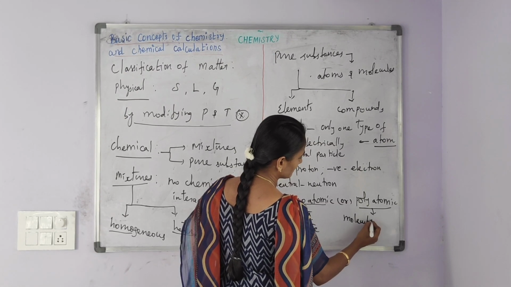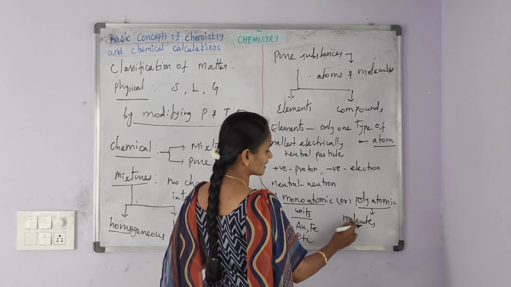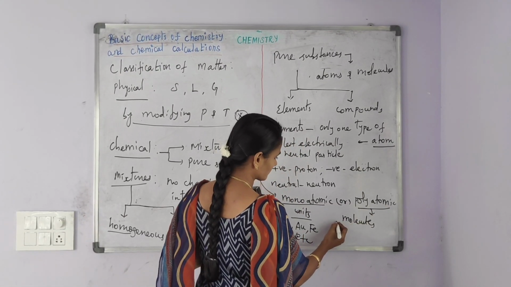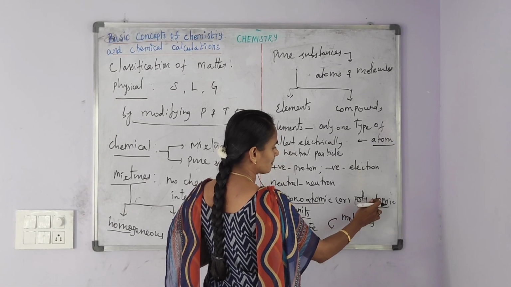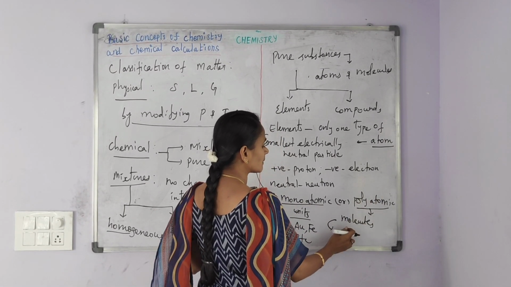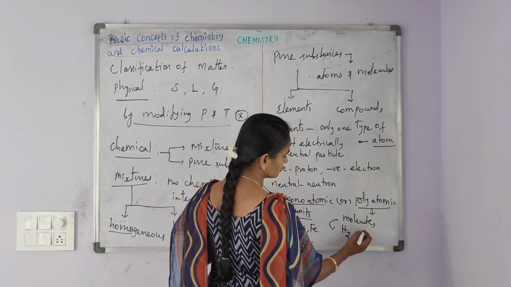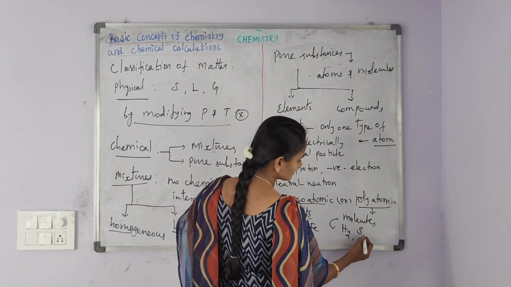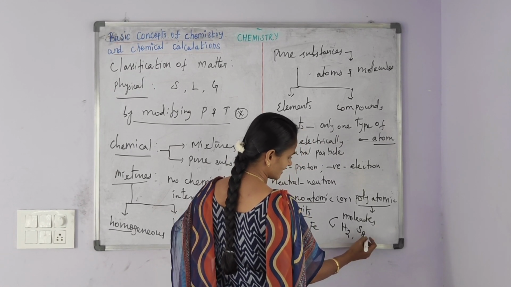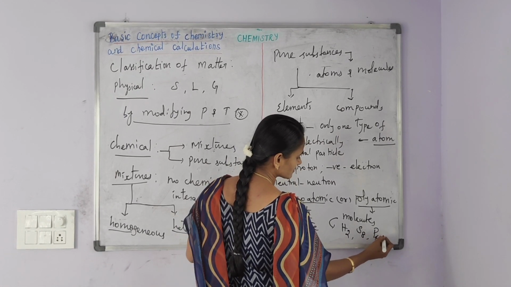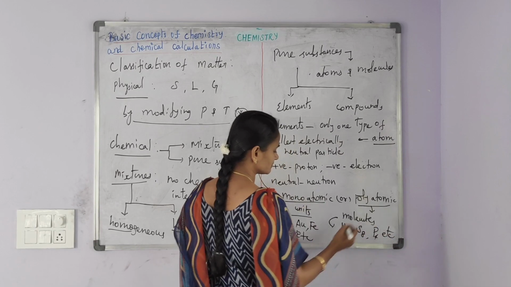The examples for polyatomic units or molecules are hydrogen H2, sulfur S8, phosphorus P4, etc.